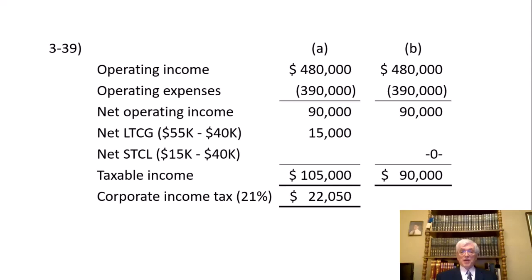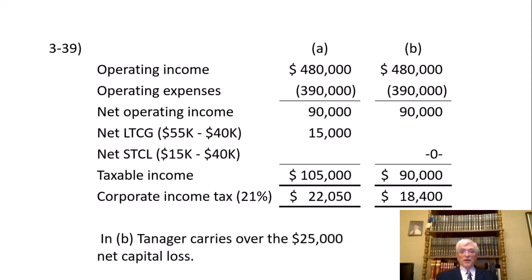So taxable income is $90,000, and that is $18,400 at 21%. We will have a carryover of the $25,000 capital loss. Again, that's forward or back. I call it a carryover, so we're carrying it over to the future or perhaps to the past. We don't know what Tanager had in the past, whether there are any capital gains. If so, we can take the loss back. If not, we have to wait and see if we get any capital gains in the future.